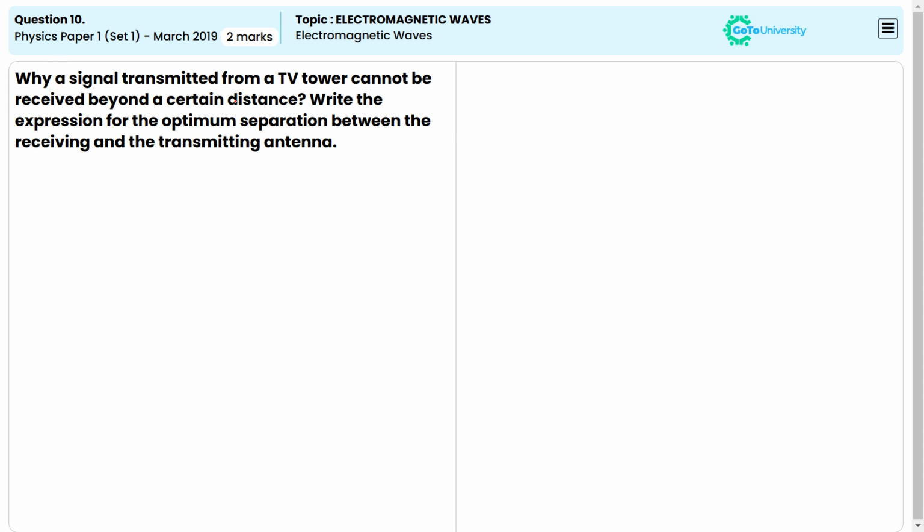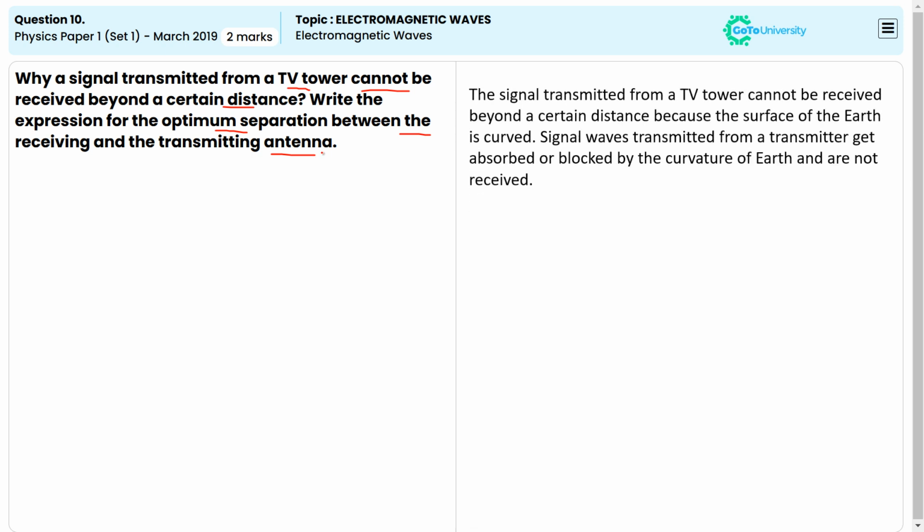Why can a signal transmitted from a TV tower not be received beyond a certain distance? Write the expression for the optimum separation between the receiving and the transmitting antenna. The signal transmitted from the TV tower cannot be received beyond a certain distance because the surface of the earth is curved. It is not a rectangular square one.